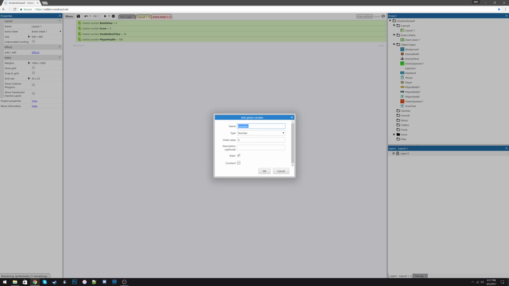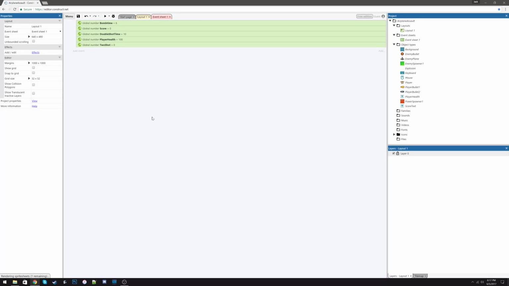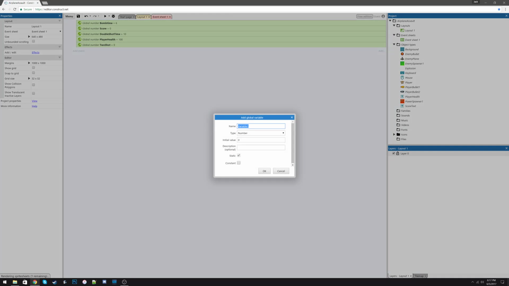Another global variable called 2shot, and it's going to be equal to 0. There's going to be another variable called ship time, or sorry, it's going to say play timer, and that's going to have a value of 3.